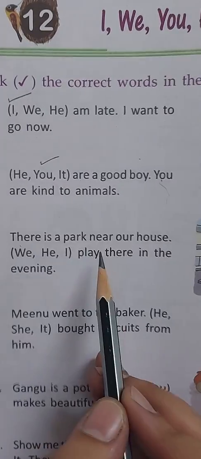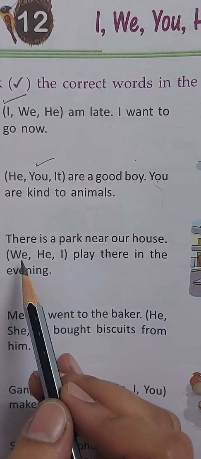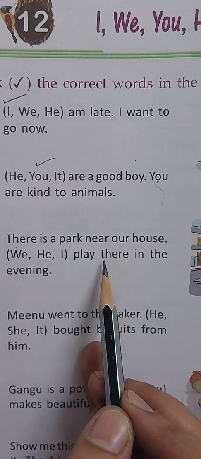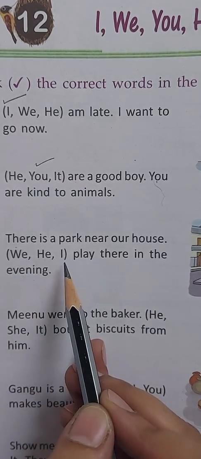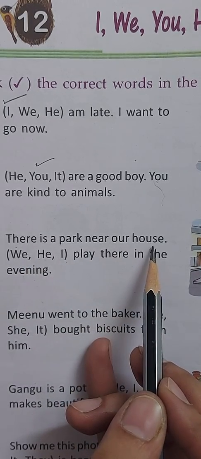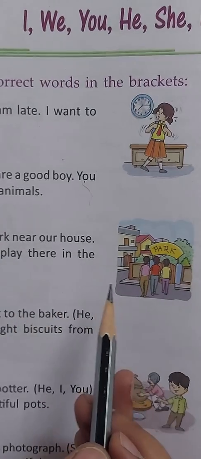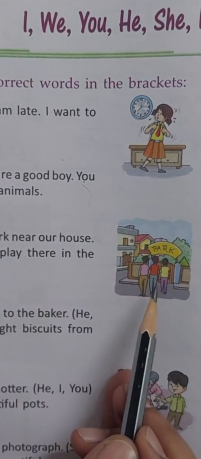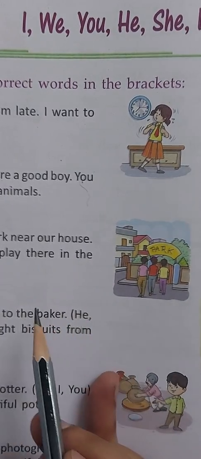Third, there is a park near our house. Dash play there in the evening. We, he or I. Now there is a park near our house. Now in the picture also children you can see that there are 3 people shown here.